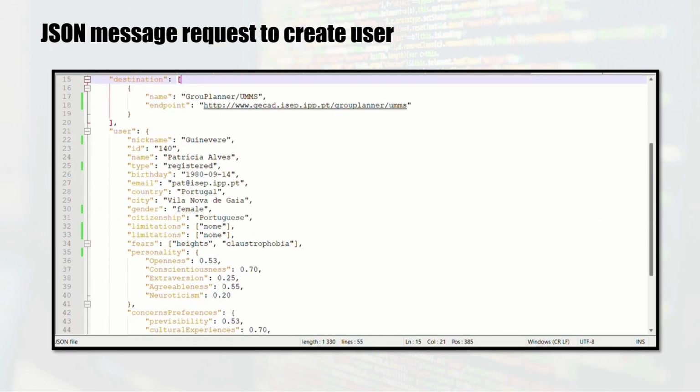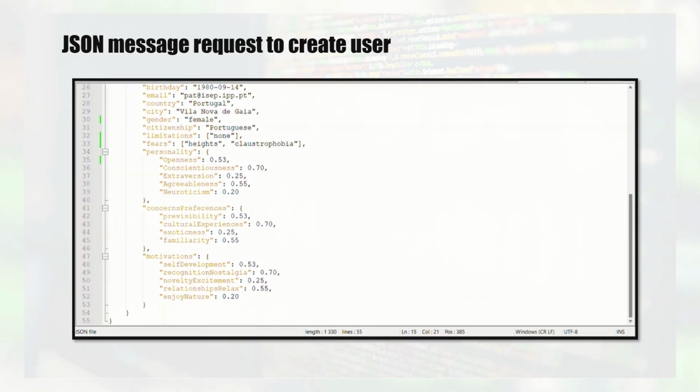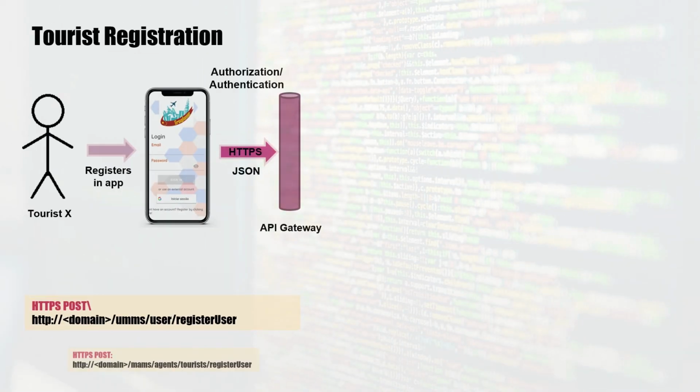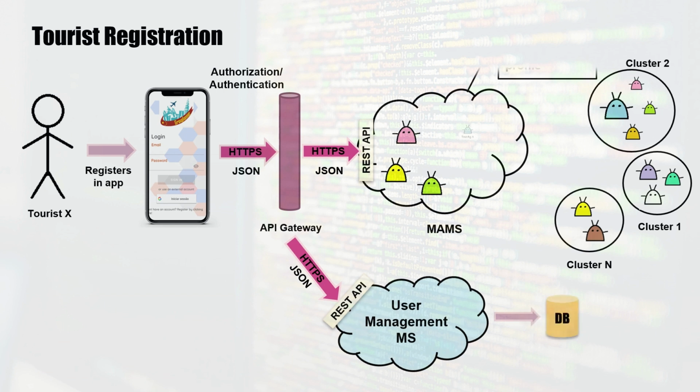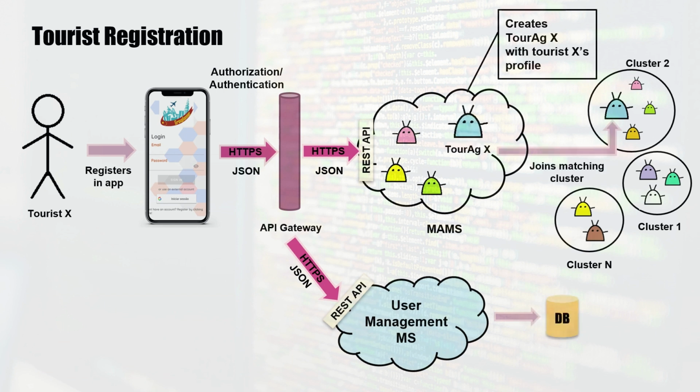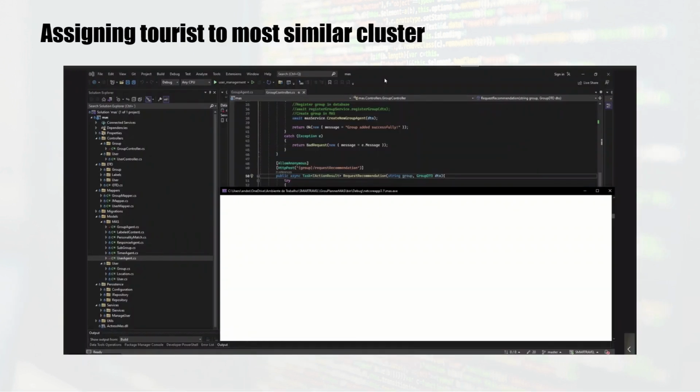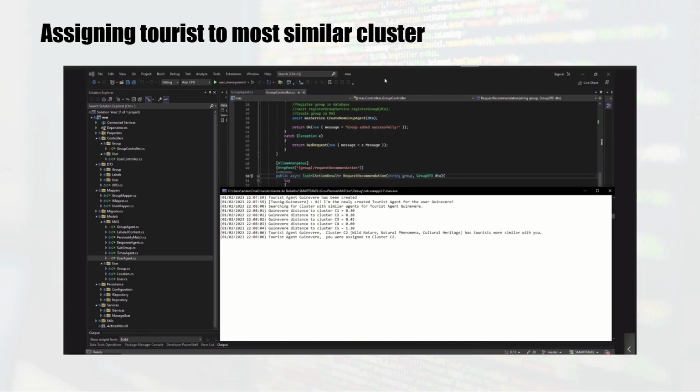After filling in the mandatory information, her profile is sent in a JSON via HTTPS post to the multi-agent microservice, which creates in the MAMS environment an agent model with a profile. After creating her agent, her similarity to 3 most preferred tourism categories of the tourist in the center of the existing clusters is calculated. If her tourist preferences are more similar to a certain cluster, she is added to that cluster. If not, a new cluster is created based on her preferences. In this case, Guinevere was added to cluster C2 after the calculations.